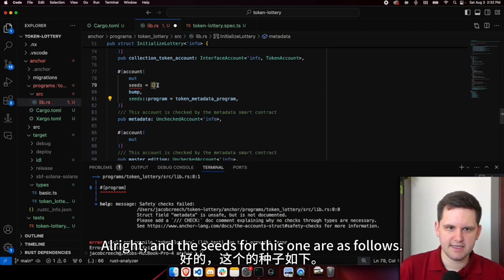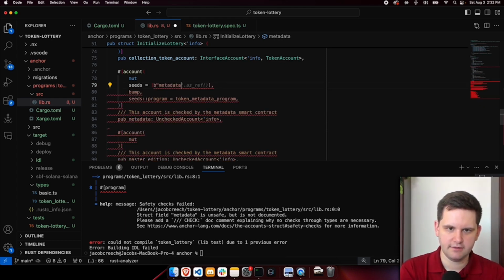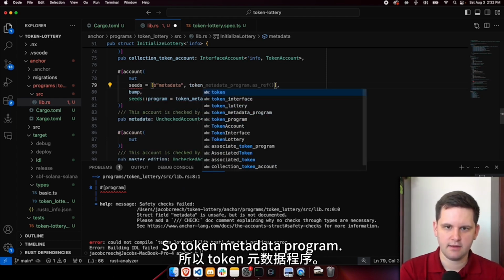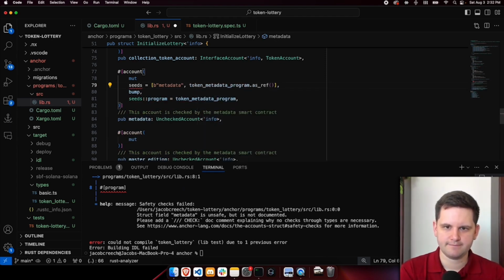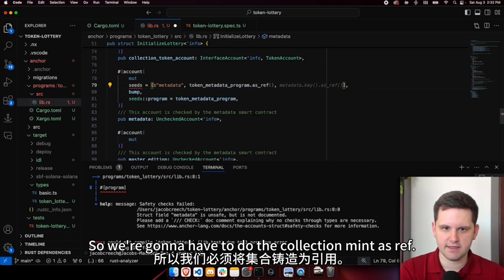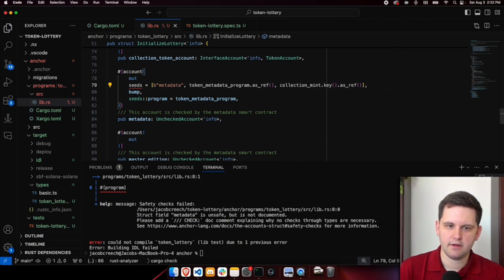All right, and the seeds for this one are as follows. First, it's metadata. Then it's going to be the metadata program, so token metadata program. Next up is the mint. So we're going to have to do the collection mint as ref.